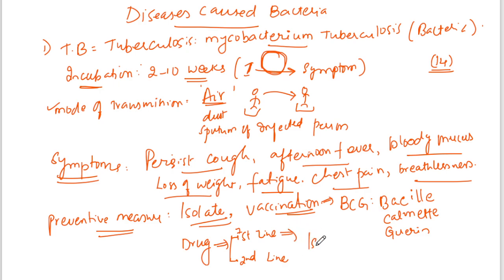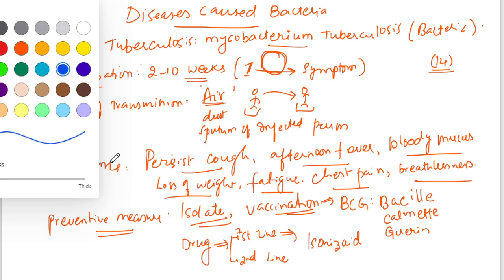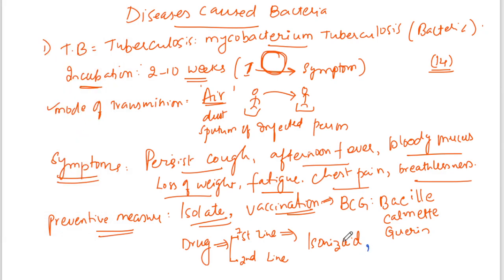This question might be asked: isoniazid, rifampicin, pyrazinamide, and ethambutol. These four are the first line drugs.